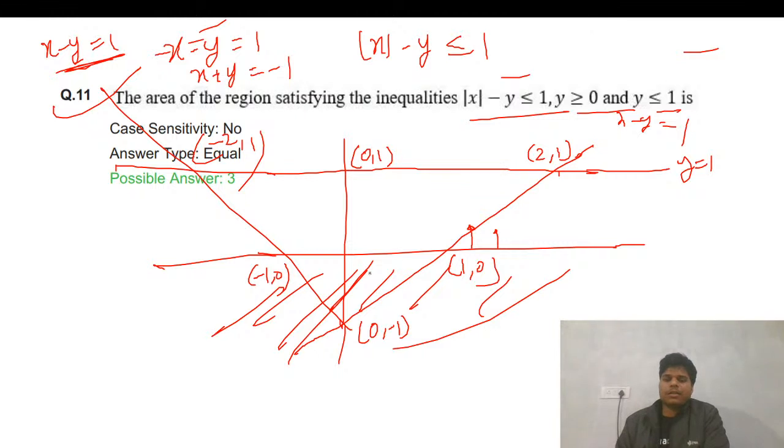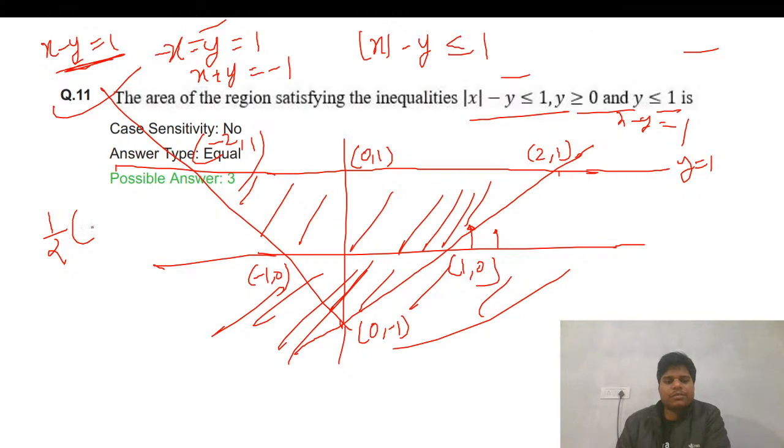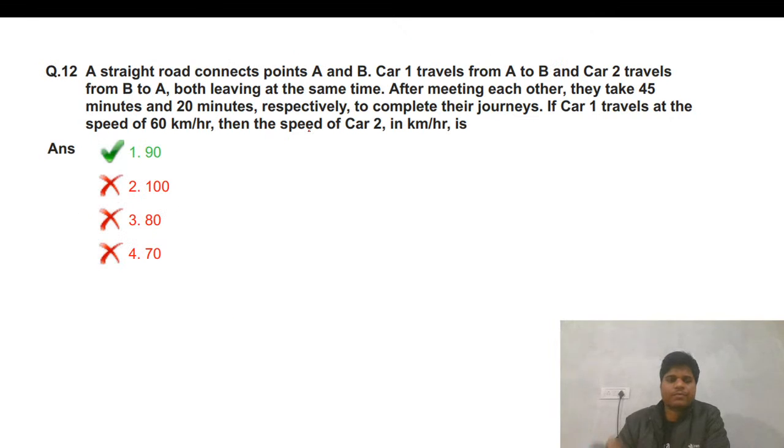We need the area of this trapezium. So you can apply the formula of trapezium: half into the perpendicular distance between the parallel sides, that is 1, into the summation of the sides. So the distance is 2, and 2 minus minus 2 is 4. So that is 6, that is 3. 3 is the right answer. Fine. Next question.